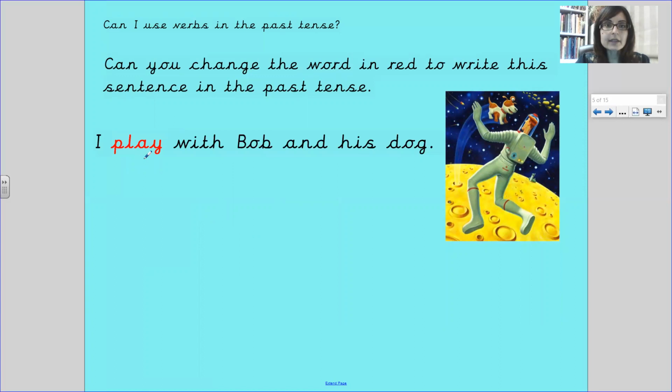I play with Bob and his dog. So again, we're going to write it in the past tense. Pause the video here to tell me and turn to your teddy. What would we do to the word play? We would add an ED: played.